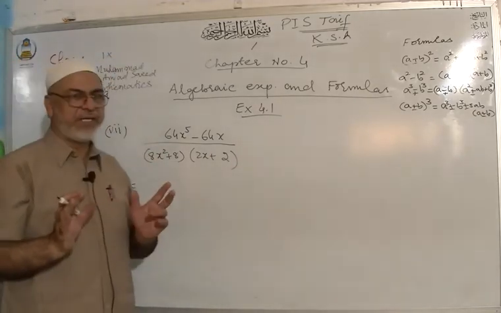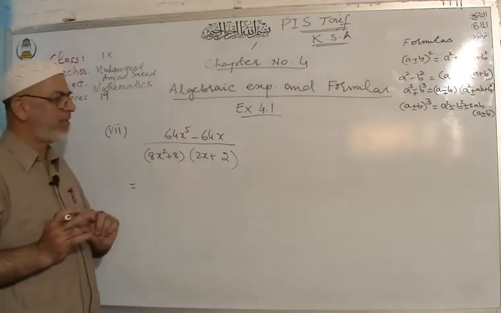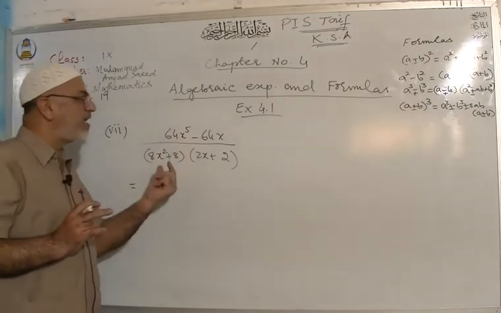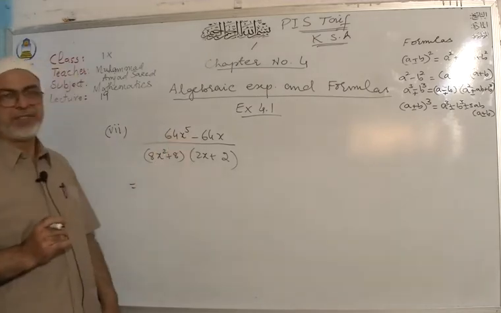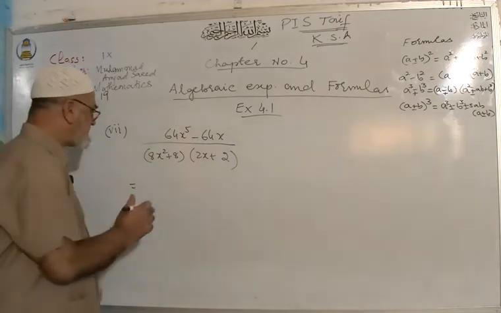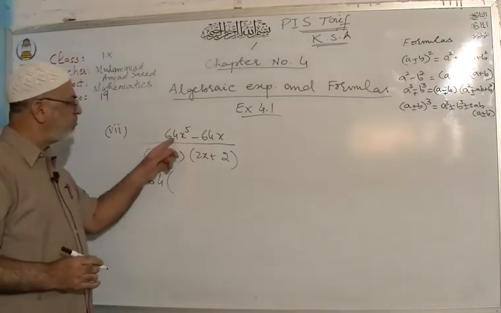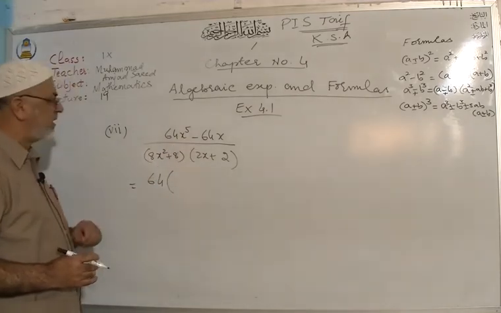Again I am repeating, you will take common which is present in both, or which can divide both. Here is 64, here is 64. So 64 can be taken as common because both are divided by the same number.